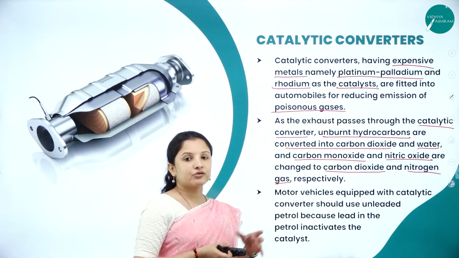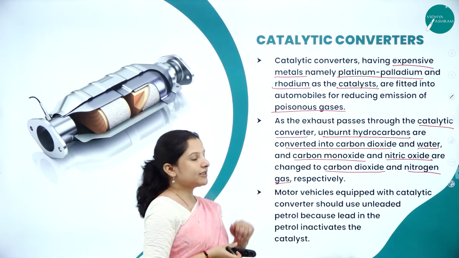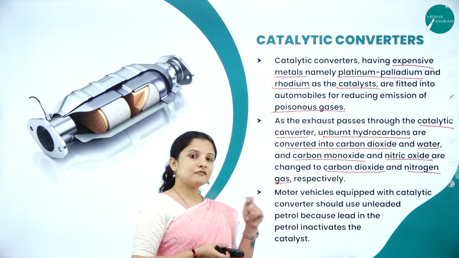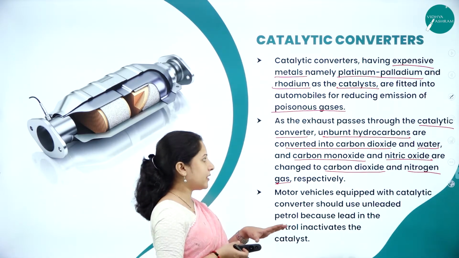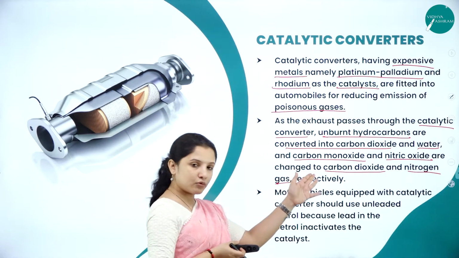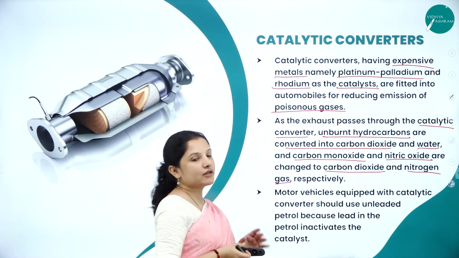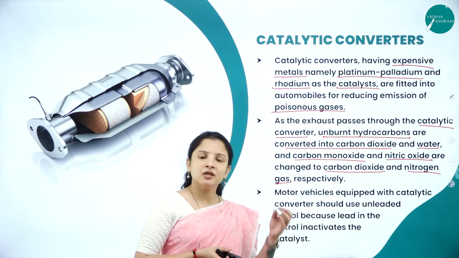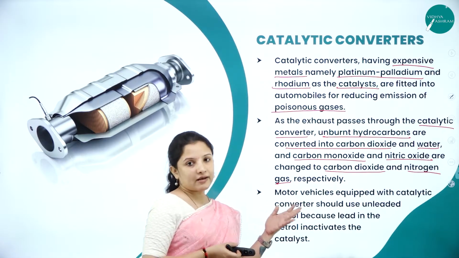Vehicles during combustion also release carbon monoxide and nitric oxide. Because of the presence of the catalytic converter in the exhaust, the carbon monoxide will get converted into carbon dioxide and the nitric oxide will get converted into nitrogen gas, both of which are present in the atmosphere already, and they are not that harmful to human beings.